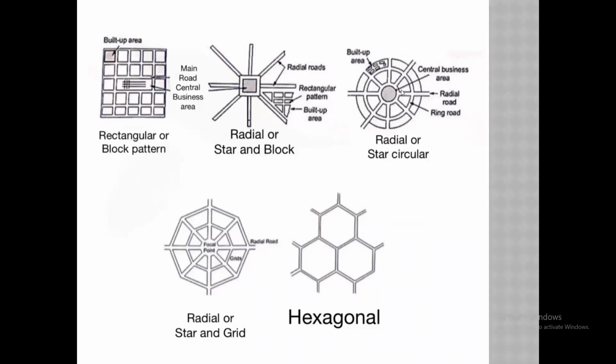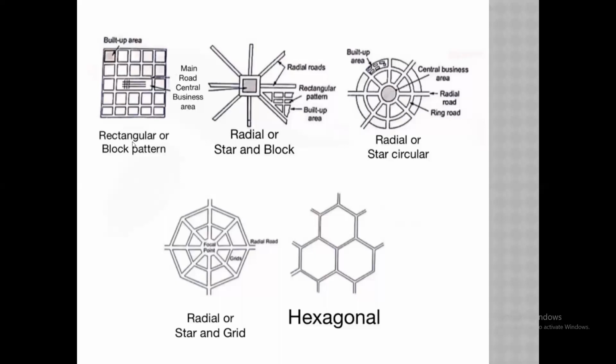The fourth figure shows the radial or star and grid pattern. And the last one is the hexagonal. Please see the pictures. If you want, you can take a screenshot or Google it. Now see one by one.